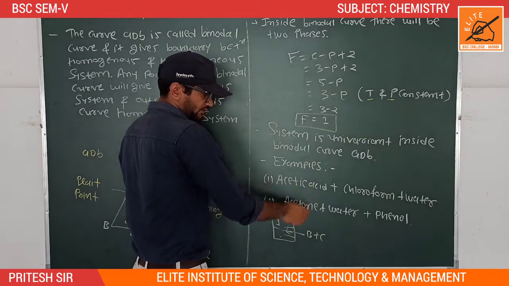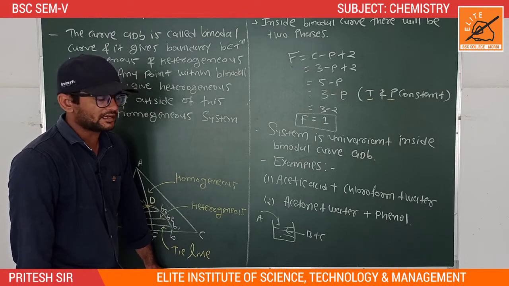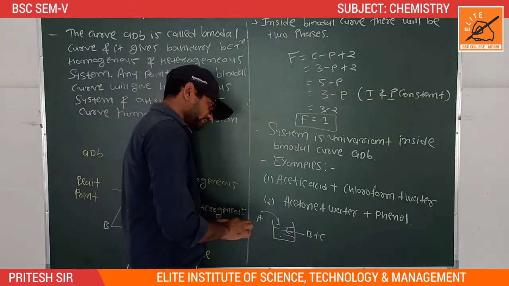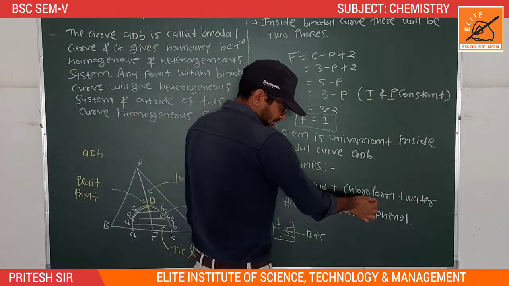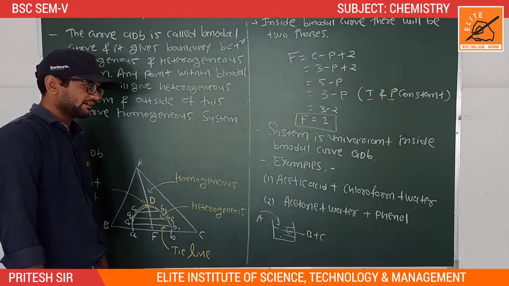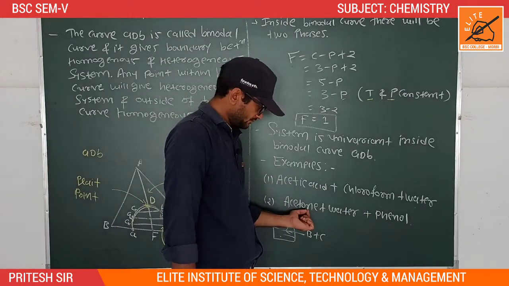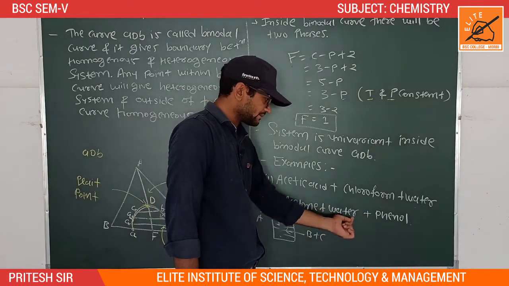The examples are, first one is acetic acid, second one is chloroform, and last one is water. These three solutions make a one pair partially miscible liquid system. The second example is acetone plus water plus phenol. It also makes a one pair partially miscible liquid system.